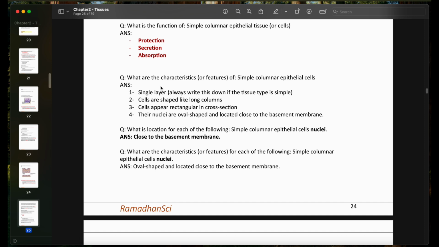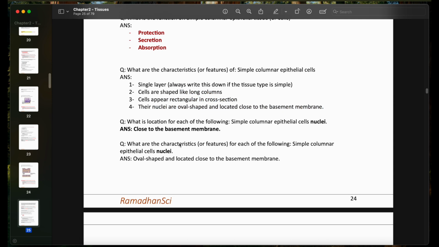Question: what are the characteristics or features of simple columnar epithelial cells? Of course, we always mention that they're a single layer because it's simple, and the cells are shaped like a long column, but they appear rectangular in cross-section, and their nuclei are oval-shaped and located close to the basement membrane. Again, they can ask you about the location of the nuclei of simple columnar epithelial cells, and the answer is that they are close to the basement membrane.